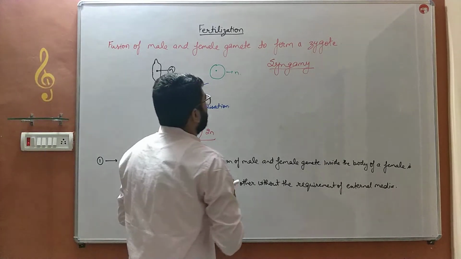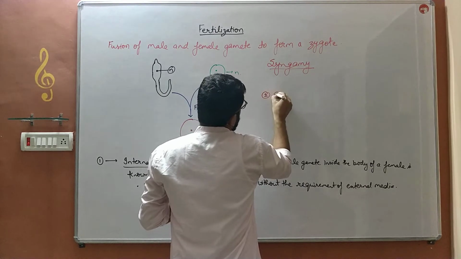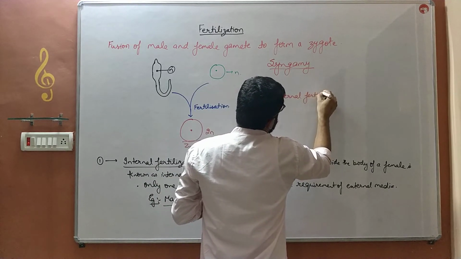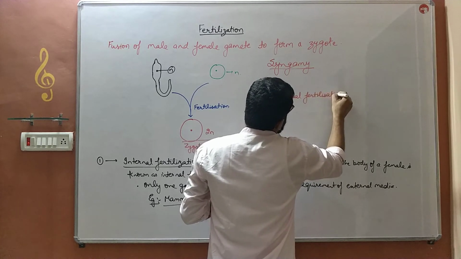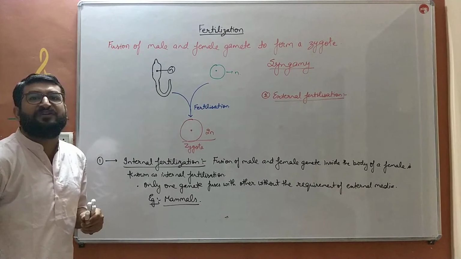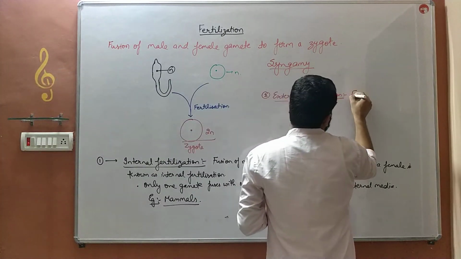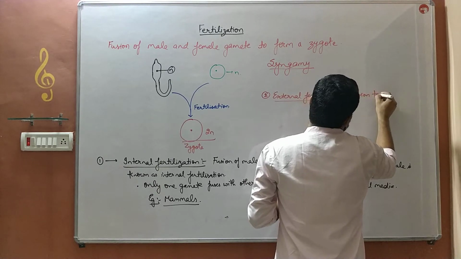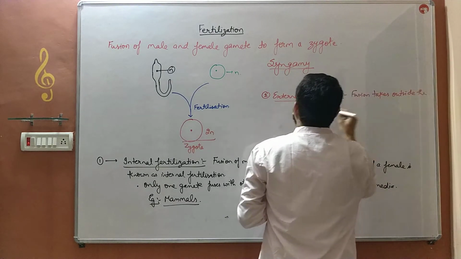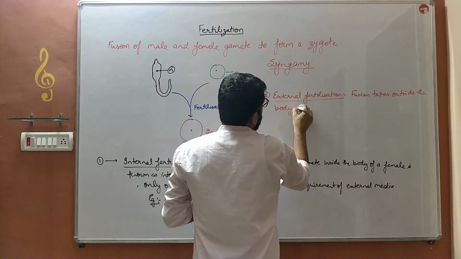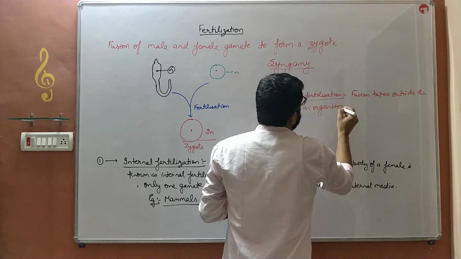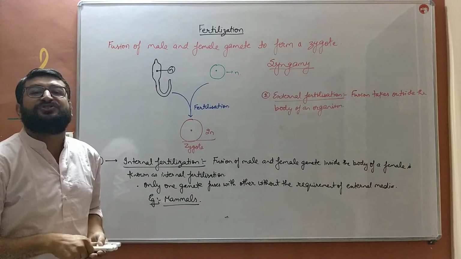And the second type of fertilization is external fertilization. What is it? This is the mode of fertilization in which the fusion of male and female gametes takes place outside the body of a female or outside the body of an organism. That is known as external fertilization.